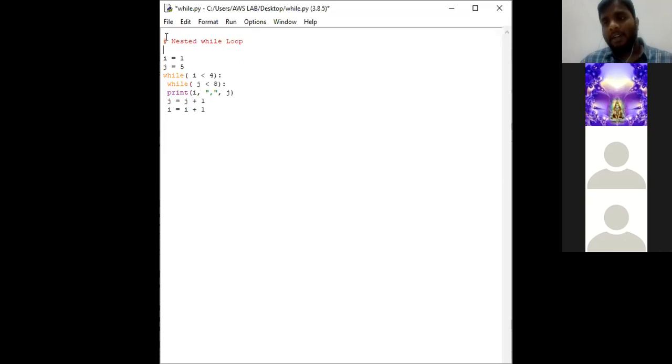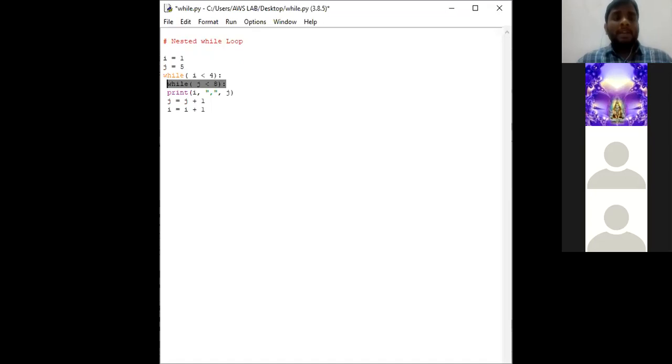Same methodology use చేయండి. ఏం చెప్తున్నాం? ఫస్ట్ వైల్ కండిషన్ చెక్ చేసుకుంటది. కండిషన్ ట్రూ అయితే బాడీలోకి వెళ్తది, లేకపోతే వైల్ బాడీలోంచి ఎగ్జిట్ అయిపోతుంది. Suppose if the condition is true, it executes the body of the statements and again it goes to test the condition. So while I less than 4 is nothing but the outer loop, and this particular statement is nothing but the inner loop. The loop which is handling the variable I is the outer loop, and the variable which is having j is nothing but the inner loop.